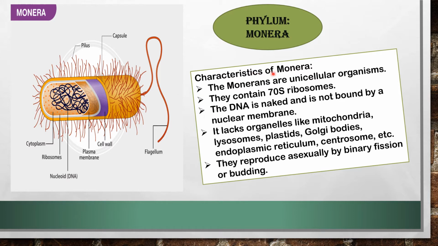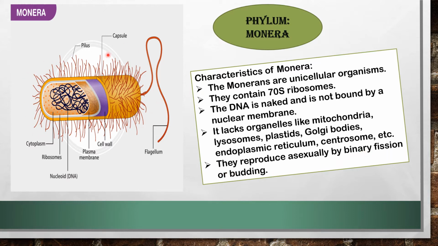Now, characteristics of Monera. The Monerians are unicellular organisms. They contain 70S ribosomes. The DNA is naked and is not bound by a nuclear membrane. It lacks organelles like mitochondria, lysosomes, plastids, Golgi bodies, endoplasmic reticulum, centrosome, etc. They reproduce asexually by binary fission or budding.